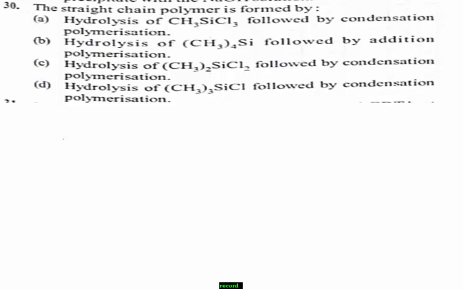See here, I take n number of these (CH3)2SiCl2 molecules. In presence of OH minus ion, it forms (CH3)2Si(OH)2.